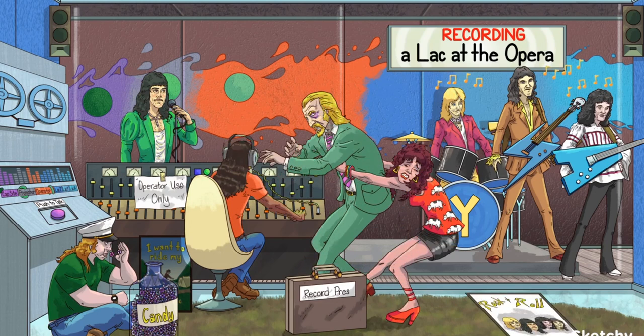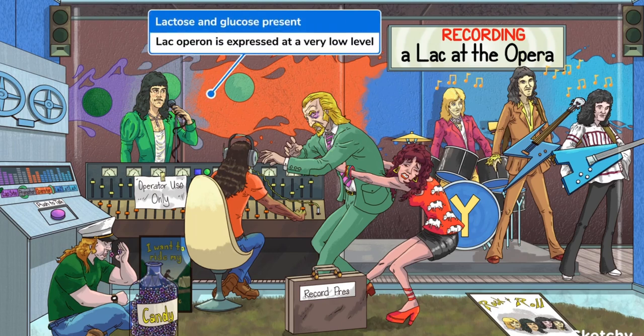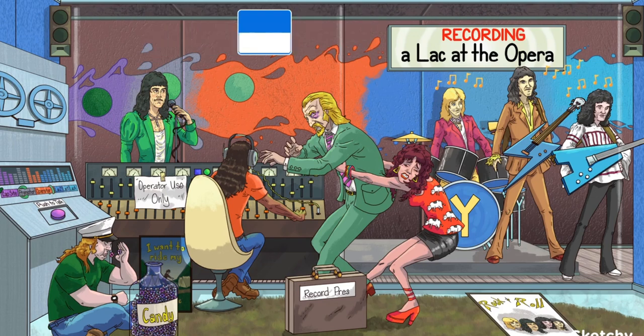Okay, what happens when lactose and glucose are both available? In this scenario, the Lac Operon is only expressed at a very low level. Allolactose, an isomer of lactose, binds to the repressor protein to release it from the operator site. Allolactose acts as the inducer.